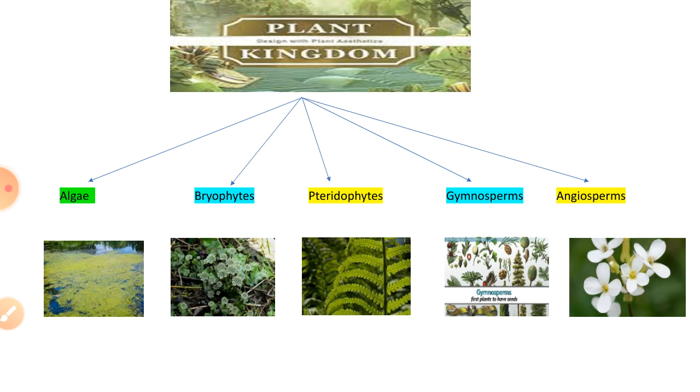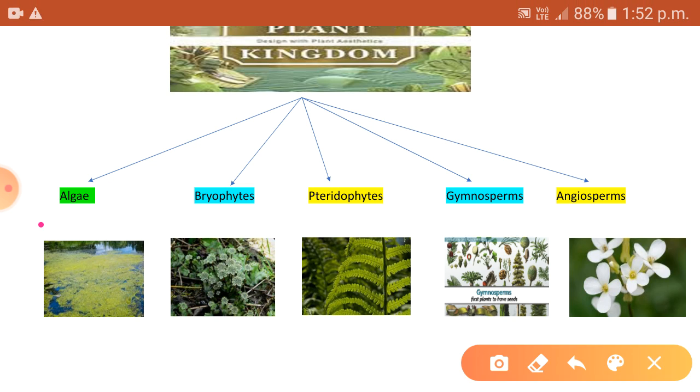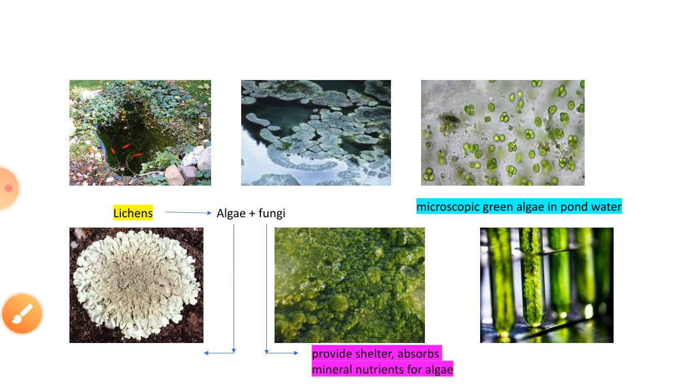The members of the plant kingdom are divided into algae, bryophytes, pteridophytes, gymnosperms and angiosperms. In this video, we will be focusing on algae. Have you seen algae somewhere around you? Or let me ask you in some other way.